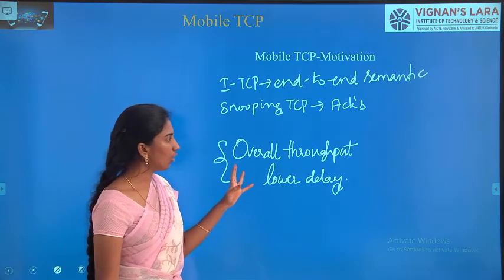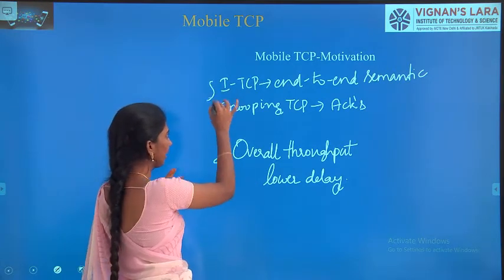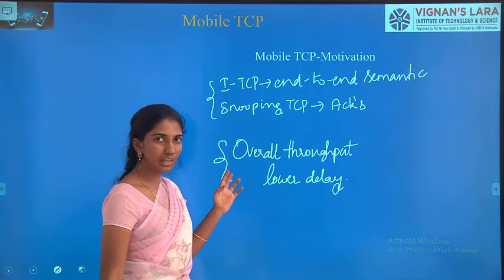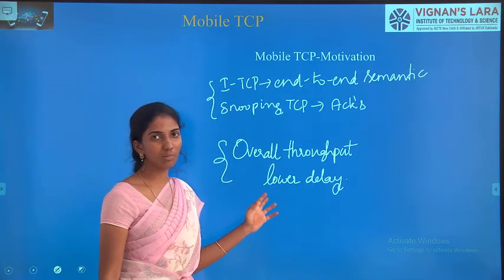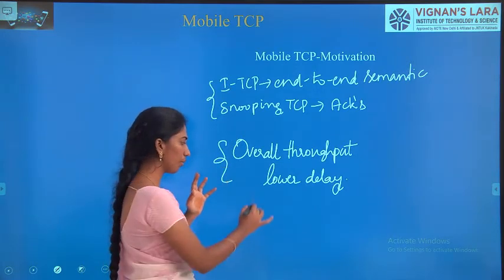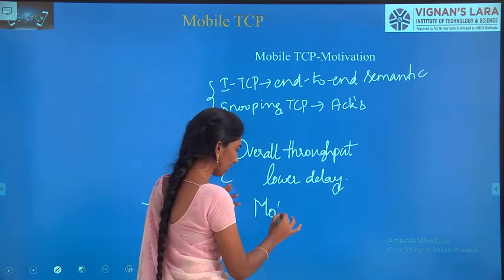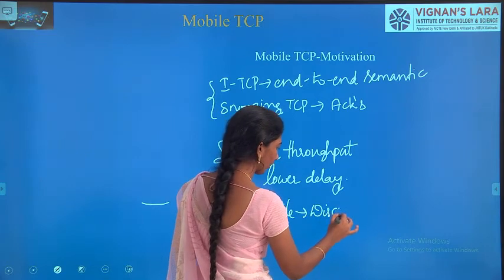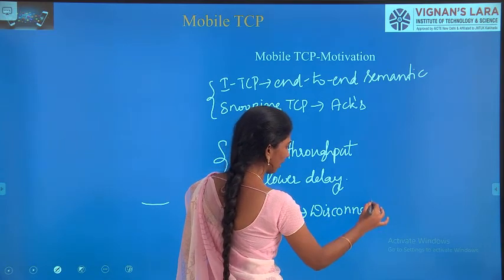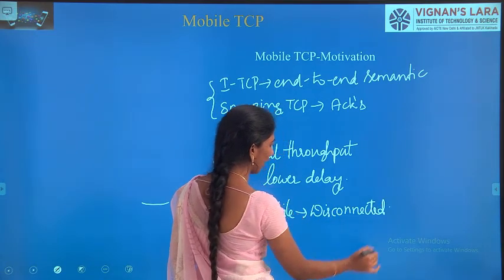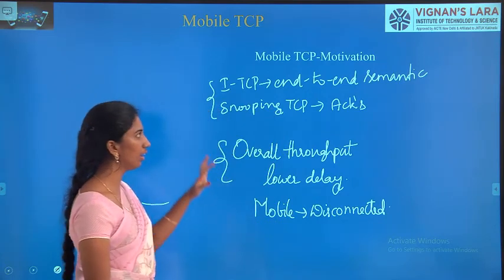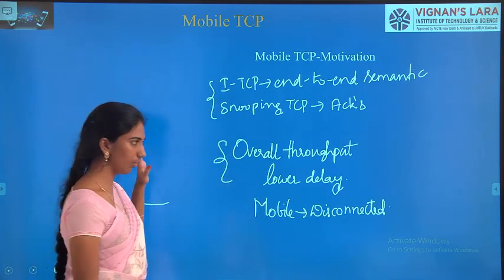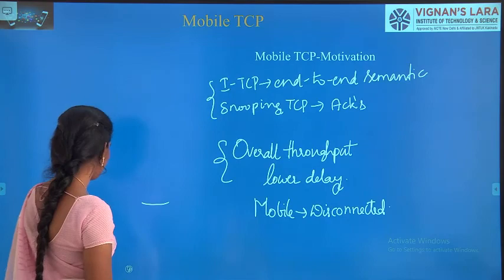Okay. So these are the two drawbacks in ITCP and snooping TCP, and why we are getting into the concept of mobile TCP is: if the mobile gets into the disconnected state, what happens? What does it need to do? It is taken care of by mobile TCP, as these concepts are not dealt with in these two topics. Okay. So let us now discuss the mobile TCP mechanism.